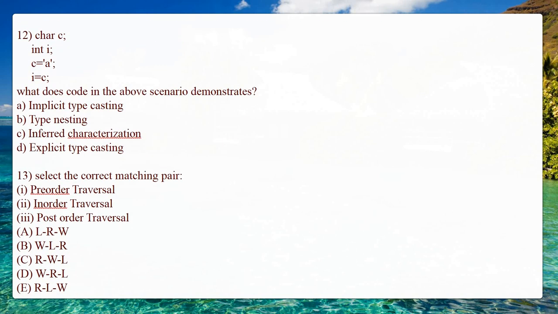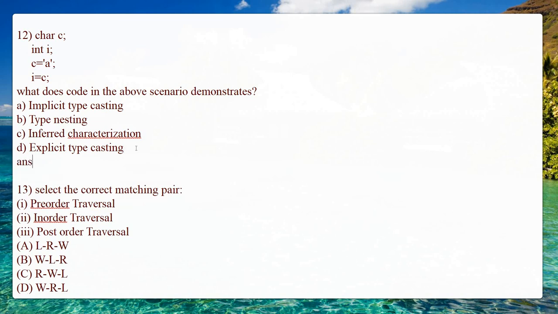The next one is the 12th question: char c; int i; c is equal to 'a' and i is equal to c. What does this code demonstrate? Whether it is implicit typecasting or type nesting, it is not nesting. Then inferred characterization, this is not the correct answer. So the remaining options are implicit and explicit. For performing explicit typecasting, you are going to specify the data type explicitly, like short or long, and the remaining is implicit. So this is nothing but implicit typecasting. So the answer will be option A, implicit typecasting, is the correct answer for this code snippet.